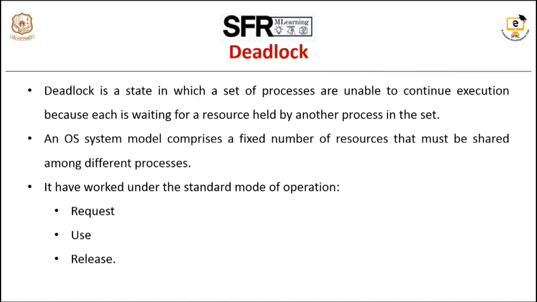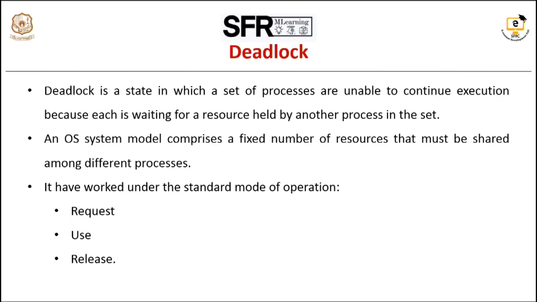Let's go to the topic deadlock. Deadlock is a situation where a set of processes are stuck forever because each one is waiting for a resource held by another process in the same set. No one can move and no one can finish. An OS system model comprises a fixed number of resources that must be shared among different processes. For example, some resource types are memory space, CPU cycles, directories and files, I/O devices, etc. It works under the standard mode of operations: request, use and release.